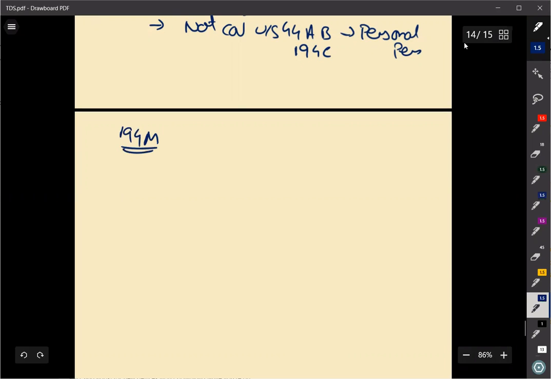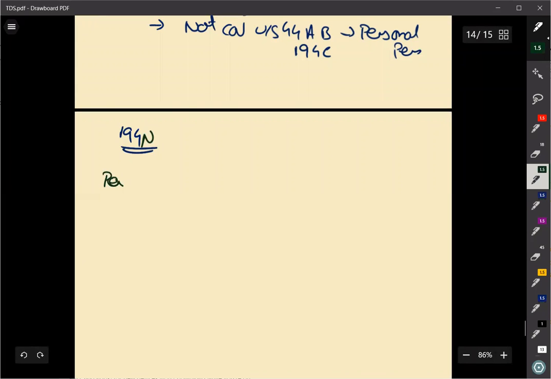Sorry, 194N. Just now we have discussed 194M. We need to now discuss something called 194N. What is this section? To whom is this section applicable? So this section is purely applicable to the payer, the person responsible for deduction.